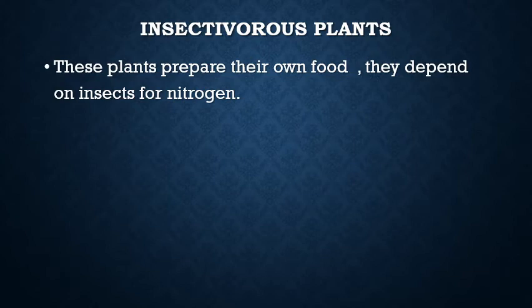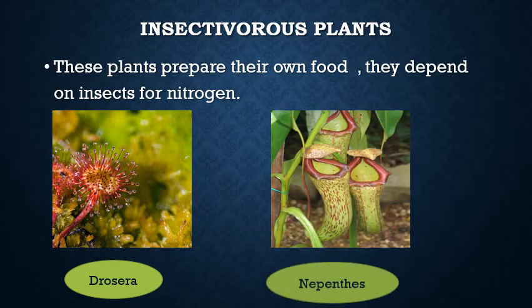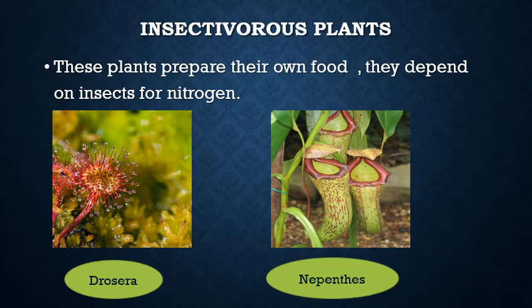Now, some plants produce food on their own, and some plants depend upon animals for their food. As examples, you can see the Drosera and the Nepenthes. These plants prepare their own food, but they also depend on insects for nitrogen. The plants also need nitrogen. It's a very important component for any living being. So if they need nitrogen, what they do is, as you can see the Nepenthes here, it is also called the Venus trap.